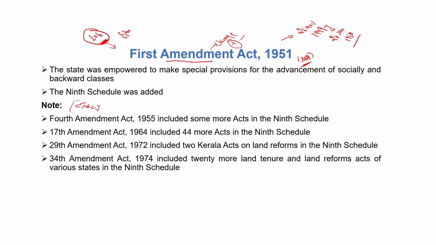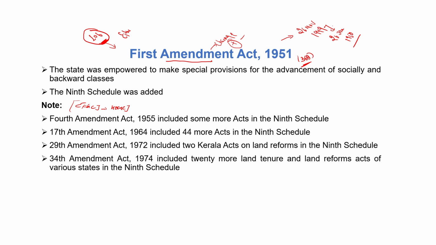So first, the bill can be started by either house. Let's suppose the bill is started by Lok Sabha. The people agree to amend the constitution. Then at least 2/3 members present have to vote for it. Then the bill moves to the other house, Rajya Sabha, where a 2/3 or special majority is required to pass the bill.